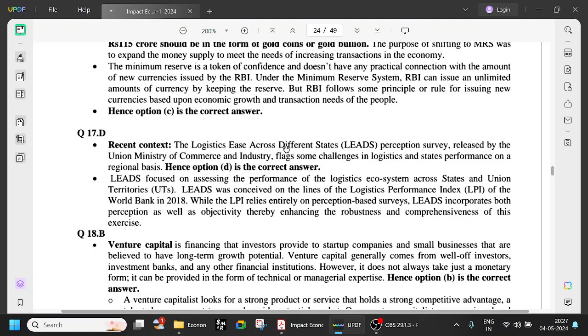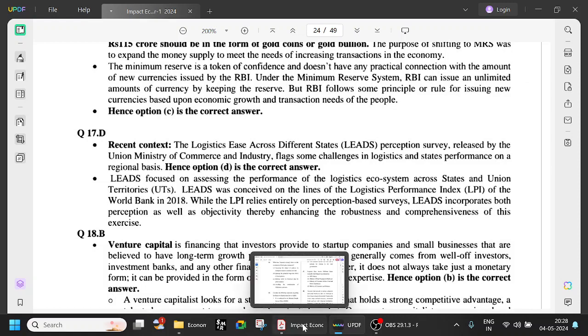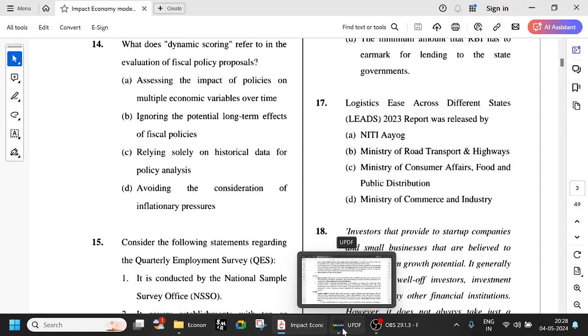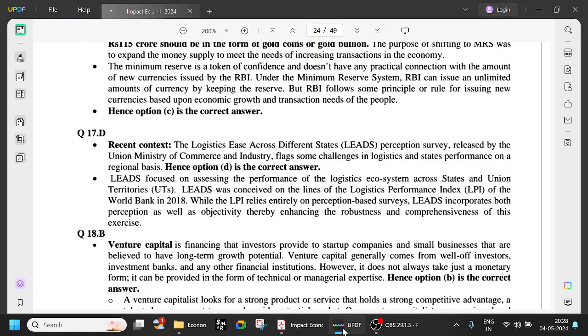So the logistics across different states, the LEADS perception survey, was released by the Union Ministry of Commerce and Industry. Okay, very important. It is released by Commerce and Industry because it's talking about logistics. You may easily get confused and may think of the Ministry of Road Transport and Highways, etc. But it is the Ministry of Commerce and Industry. Commerce and Industry also involves a lot of logistics, right?